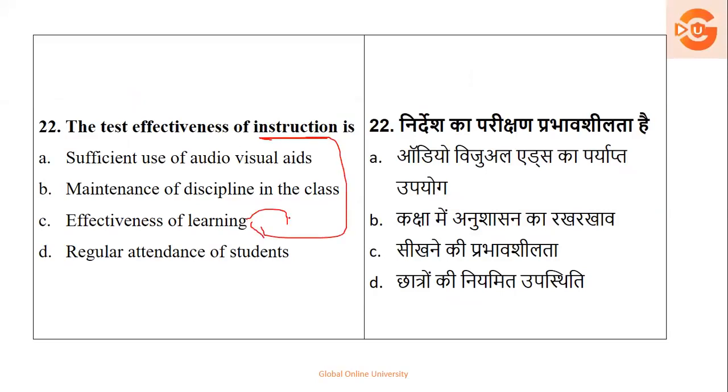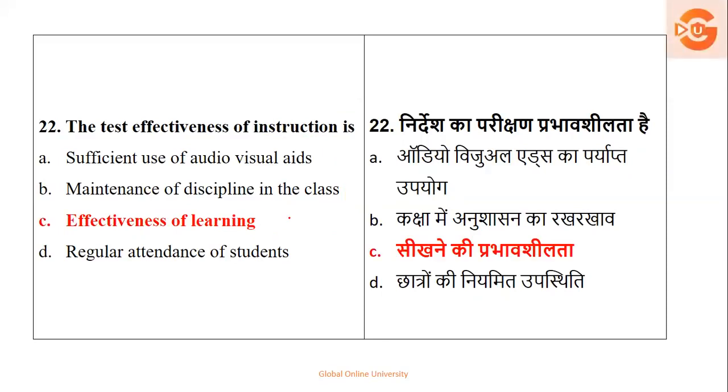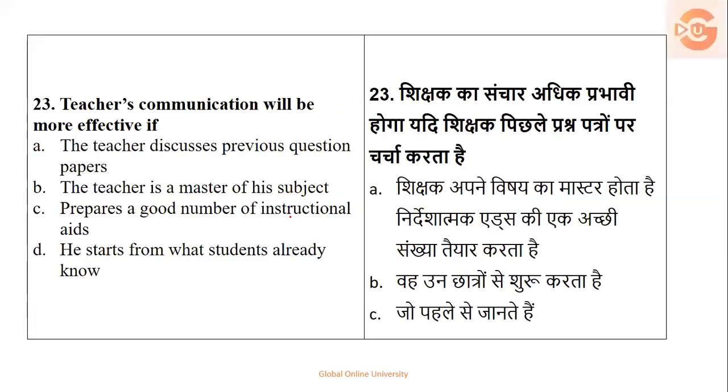The effectiveness of learning. So your right option here is the third option, option C. Next, teacher's communication will be more effective when teacher discusses previous year's question paper, teacher is a master of his subject, prepares a good number of instructional aids, he starts from what students already know. So here if you see the option, the right option is here